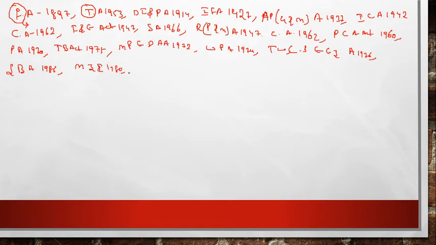Next is the Air Prevention and Control of Pollution Act of 1981. Next topic is the National Dairy Development Board of 1987. Next important topic is the rules for the manufacture and use.